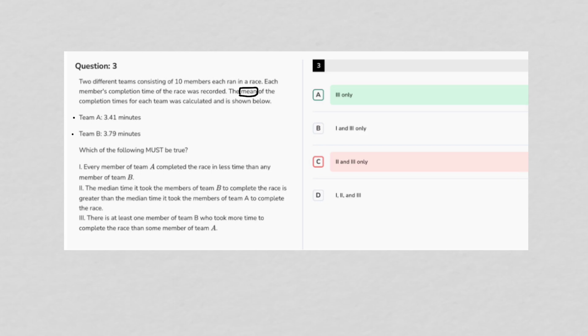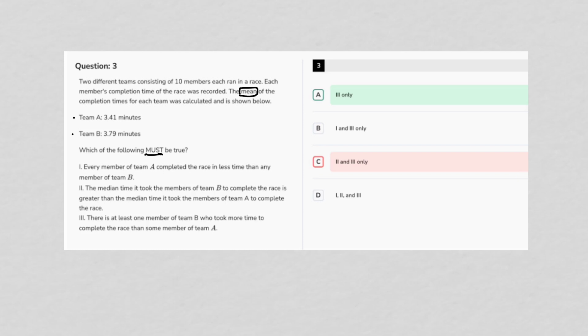So option 1, every member of team A completed the race in less time than any member of team B. There's really no way for us to know that that would be true. Like, to say that that must be true would have a very high bar of burden of proof.